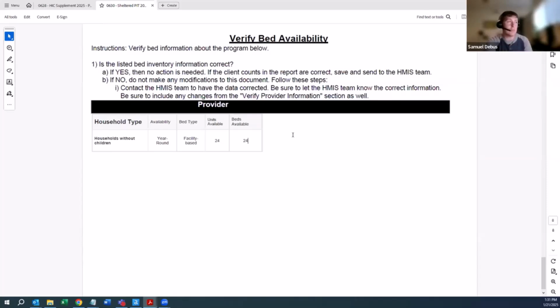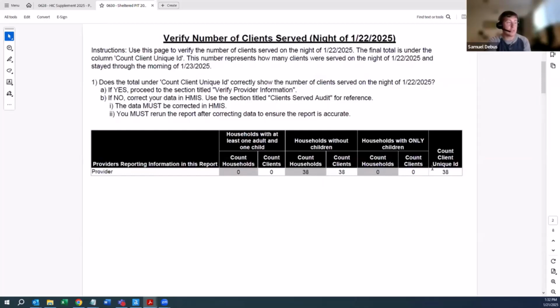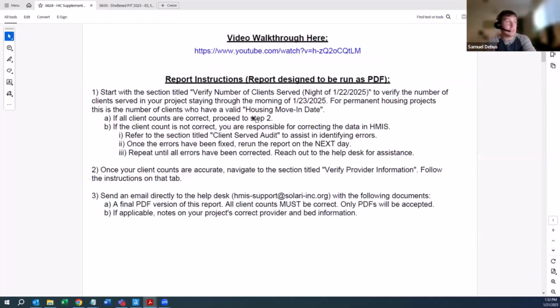The most important thing when submitting the PDF is making sure that this number is correct. And then you would just go ahead and attach that report to an email. I'm going to pull up the 0628 as well, because it is very similar with one really significant difference. This information is the same.